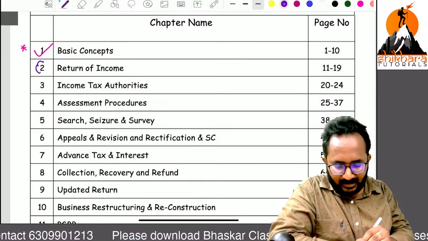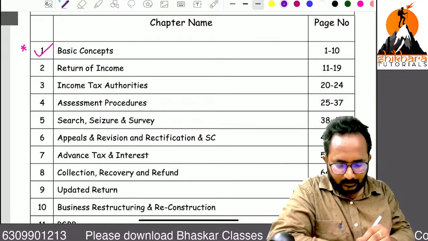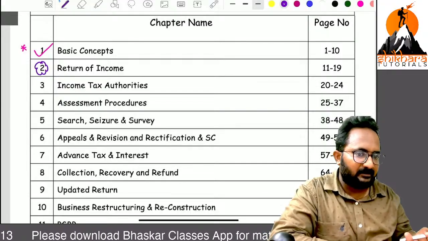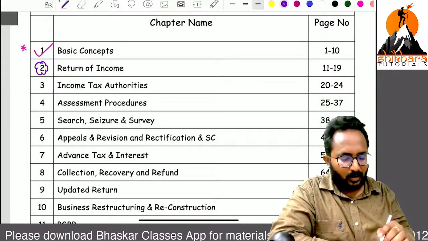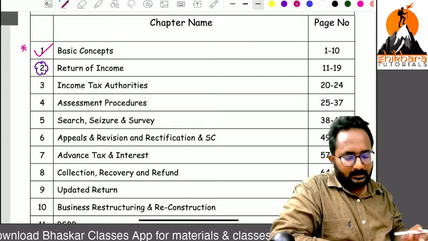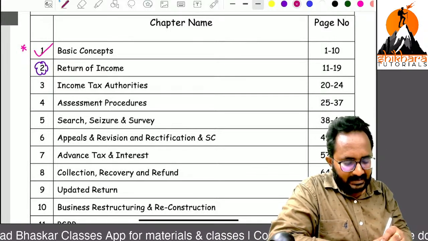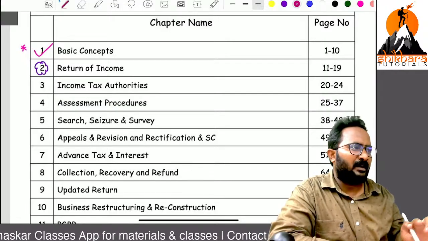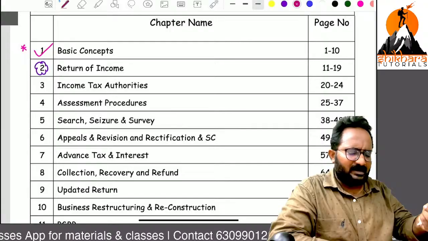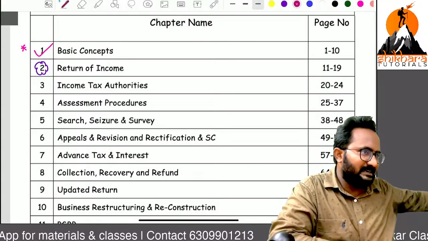Next we have the written off income chapter. We know this from our intermediate level itself, all the things. But here we can get an MCQ from this chapter. Hardly we can spend 4 hours during the regular classes. If you are revising, just half an hour is enough. It is a very easy chapter.